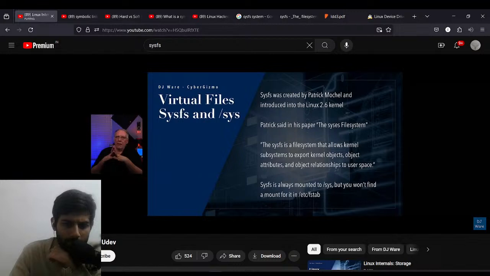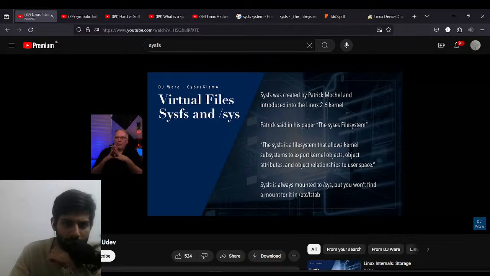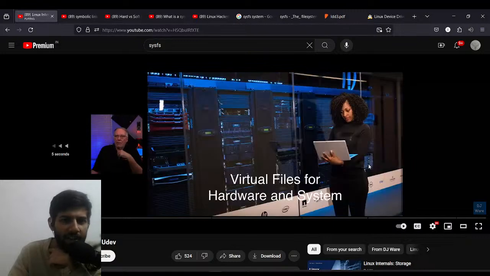sysfs was created by Patrick Mochel, and it was introduced into the Linux 2.6 kernel. Patrick wrote a paper years ago called The sysfs File System. In his words, sysfs is a file system that allows kernel subsystems to report kernel object attributes.